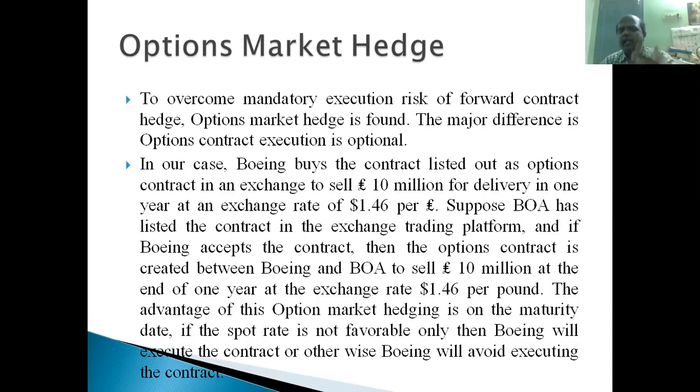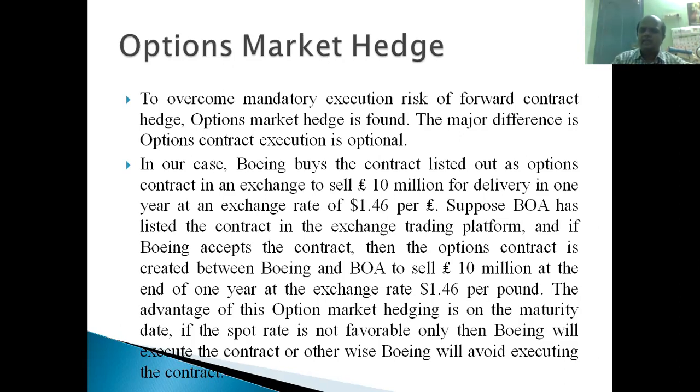They listed out that 10 million pounds are to be sold, to be delivered at the exchange rate of $1.46 per pound, right? Suppose Boeing sees this, and Boeing will be happy with it because their prediction is $1.40 per pound. They predicted on 15th May 2021 that the exchange rate may become $1.40 per pound. So they will accept this contract, they will buy this contract, to sell 10 million pounds at the rate of $1.46 per pound, right?